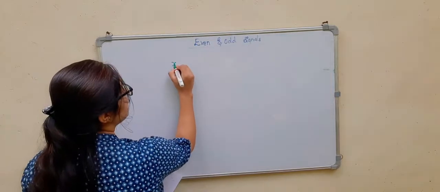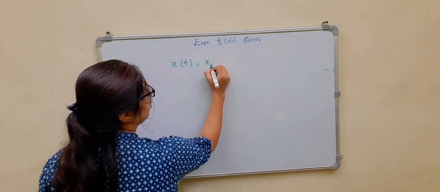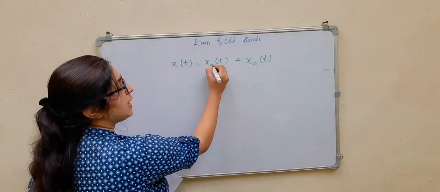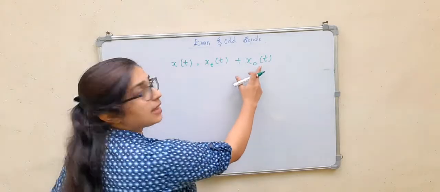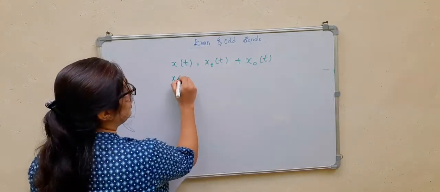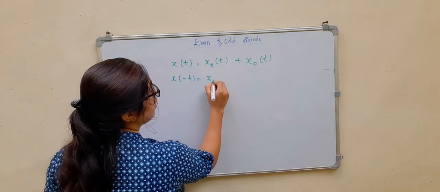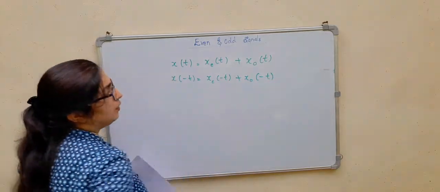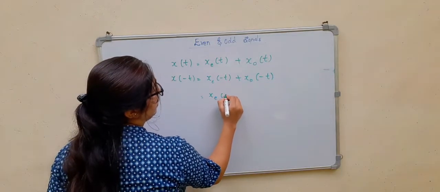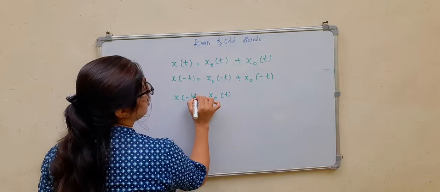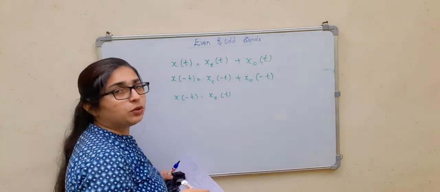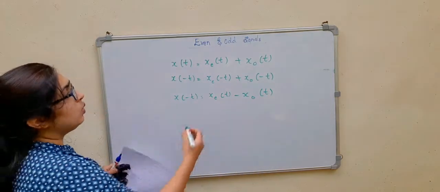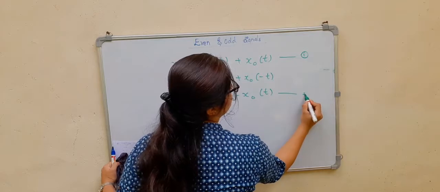See, x of t, this signal will have both the even part and the odd part. So the even part is denoted as xe of t and the odd part is denoted as xo of t. Now I will take the reversal, x of minus t, which is xe of minus t plus xo of minus t. We know that the even part is nothing but xe of t, and for odd, x of minus t will be equal to minus x of t, so I can consider this as minus xo of t. Now this is the first equation. This is the second equation.